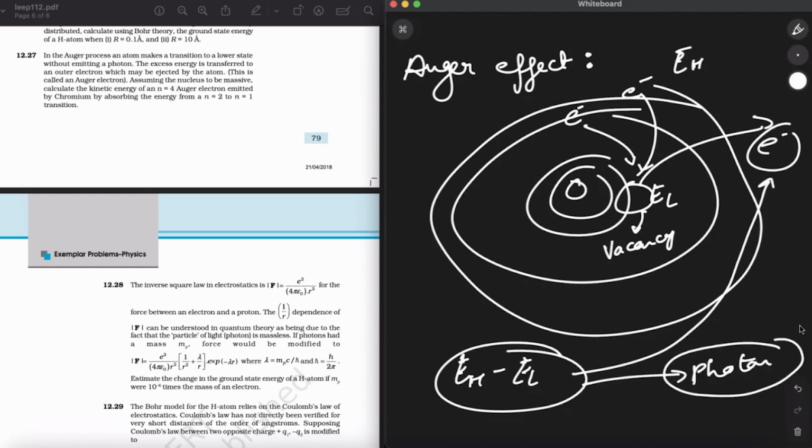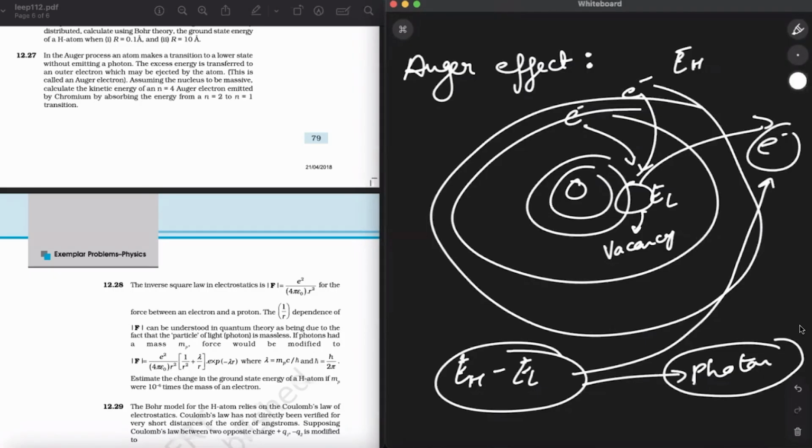So if this electron is ejected from the atom, it will move with some kinetic energy. The kinetic energy is the energy lost by the electron in the downward transition minus the binding energy of the electron that has been ejected from the atom. Alright, this is the whole concept behind this.